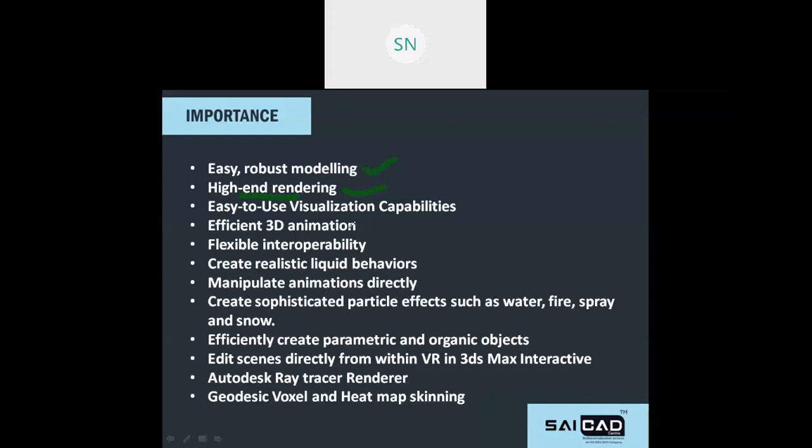It's very easy to use, with visualization capabilities and efficient 3D animation. You can animate almost each and everything in this software. It's very flexible. Manipulating animation directly is possible in this software. I will show you the camera animation and all.